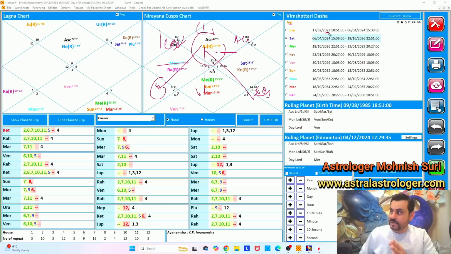Jupiter Dasha from 2022 till 2038, it's a milking cow. If he adds a yellow sapphire, maybe as a pendant, maybe as a ring. See, I'm wearing a yellow sapphire ring, 6 carats. He should do the same thing.